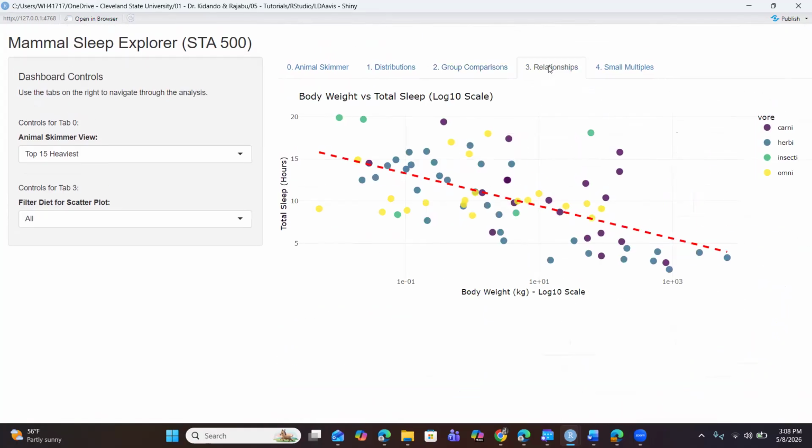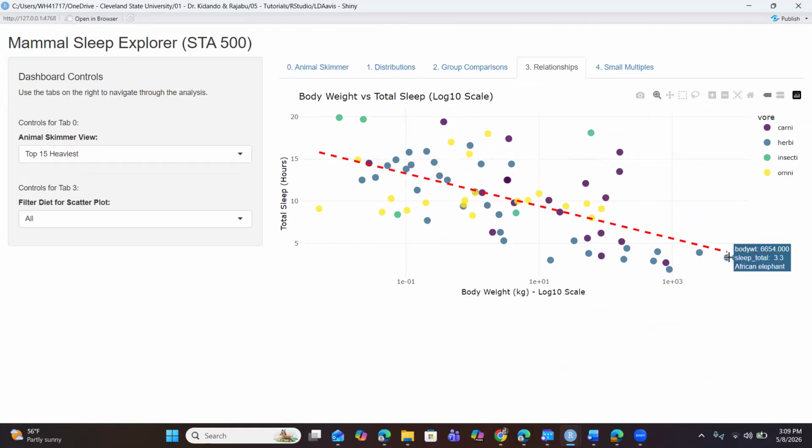Moving forward into the relationship, I have plotted the data points of these animals, their total sleep hours against their weight. I have normalized it on a log 10 scale in order to produce a straight line, which gives us a negative slope. From this line with a negative slope, it quite shows us that as body weight increases, the number of sleeping hours decreases, and this can be verified by the data.